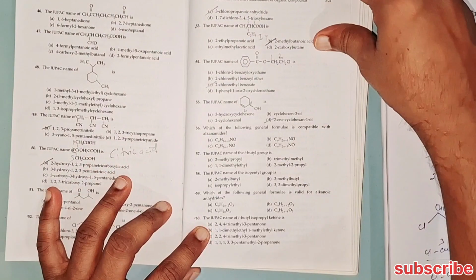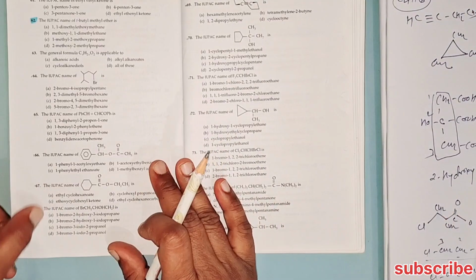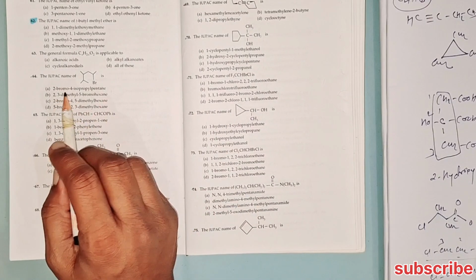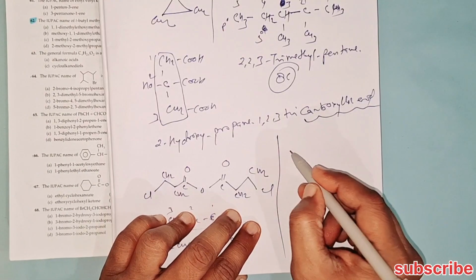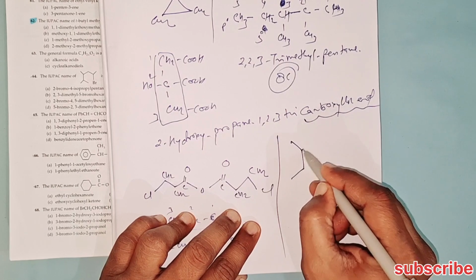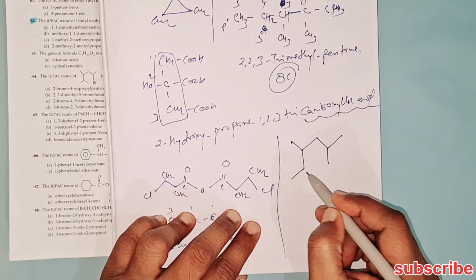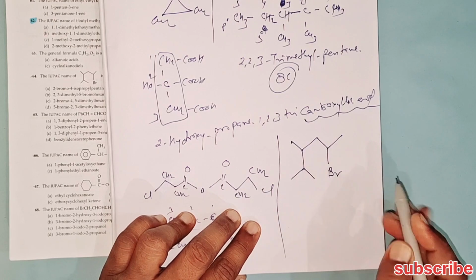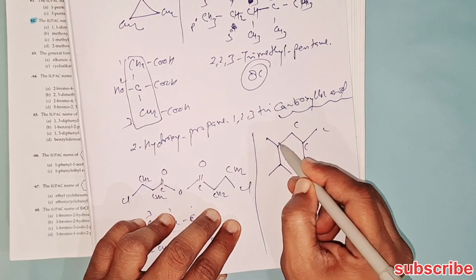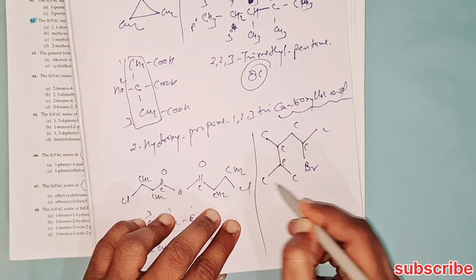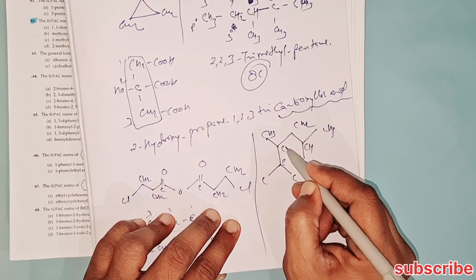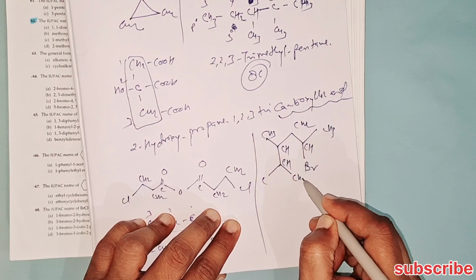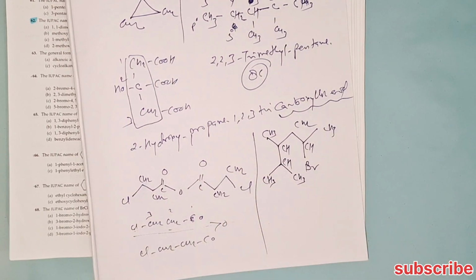Next is the IUPAC name of this structure. The structure is given here. Each point represents a carbon as per bond line notation, so here CH3, then CH, then CH2, then CH3. Carbon has 4 bonds, so as per bond line notation, this will be the overall structure.